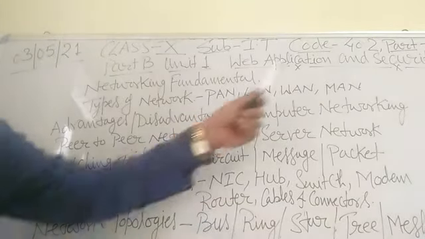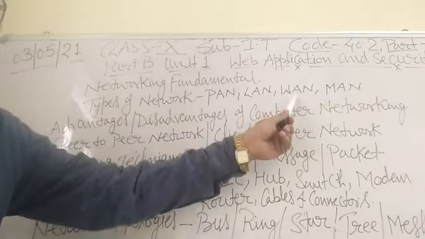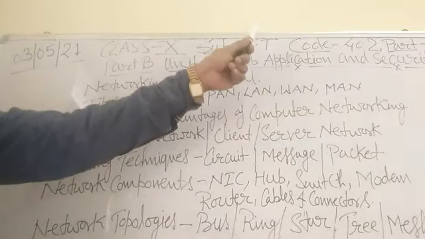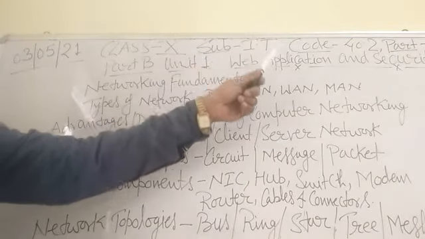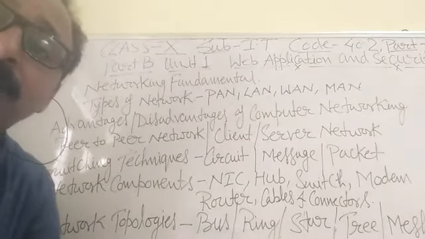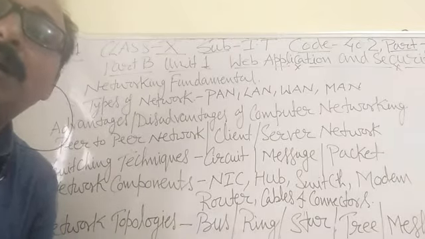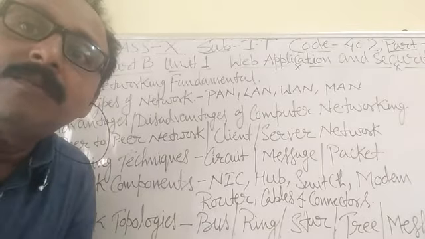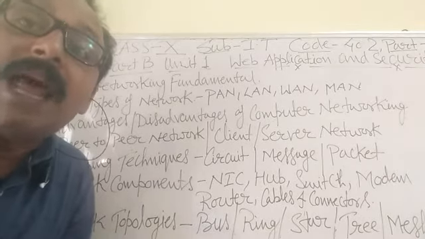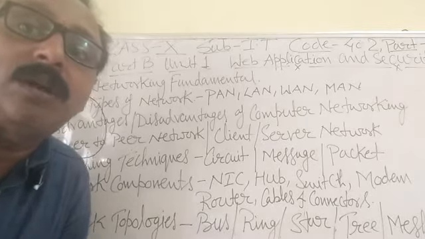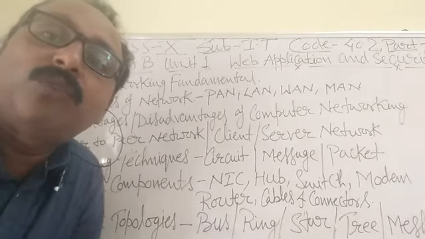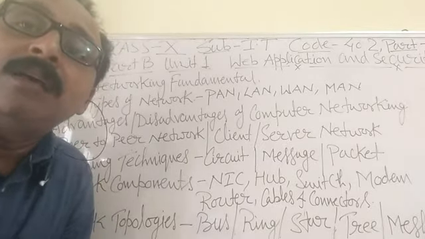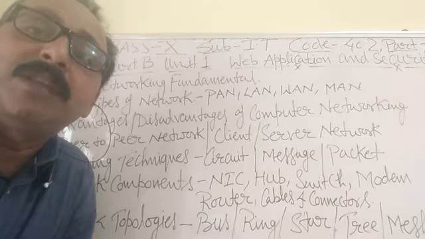Next I am going to discuss the MAN, and after that the WAN. MAN is the metropolitan area network. With its help we can share information and files from one city to another city. It is an advanced version of the LAN. A LAN is used for a very short area, while a MAN is used from one city to another for sharing data, information, hardware, software and peripherals.